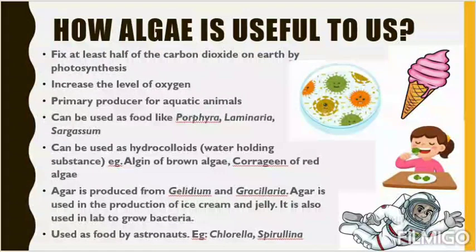Then it is used as food by astronauts, for example chlorella and spirulina. Astronauts do not carry rice, dal, chapati or any curry with them, and they cannot cook in the space stations. So they take chlorella or spirulina. 1 spoon of this chlorella or spirulina powder is equal to 1 day of protein supplement. Whatever we eat in 1 day in the form of rice, chapati, dal, 1 spoon of chlorella does that. So astronauts take chlorella and spirulina to space, and in 1 day they eat just 1 spoon of chlorella. That is enough for them. They don't feel hungry.